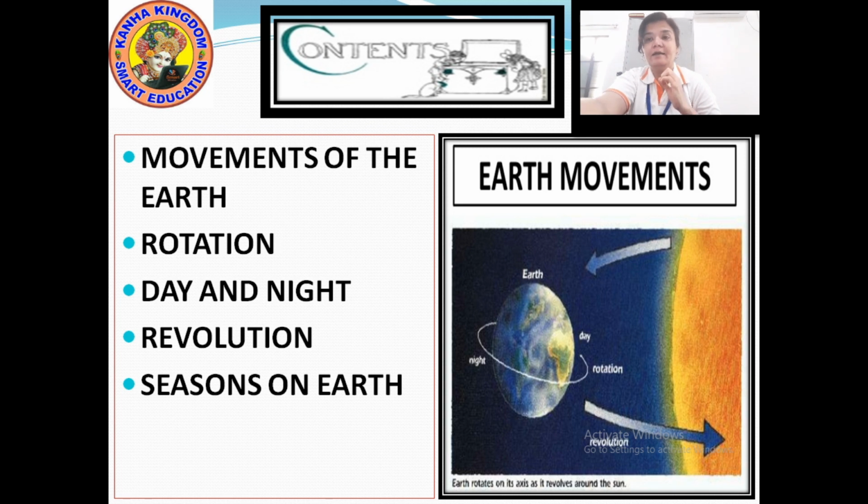So in our today's contents, we will discuss the movements of the earth, rotation, day and night, revolution, seasons on earth, and of course, I'll tell you some facts about the day and night and about other facts, how there are seasons in different places.